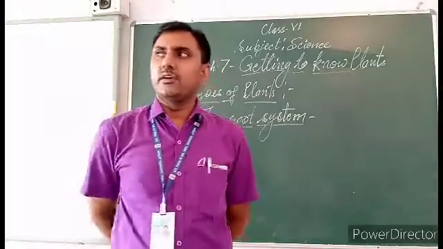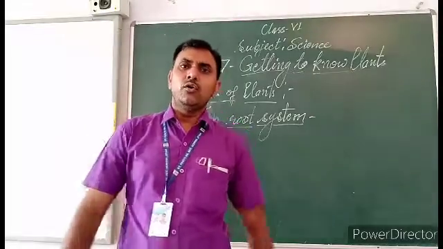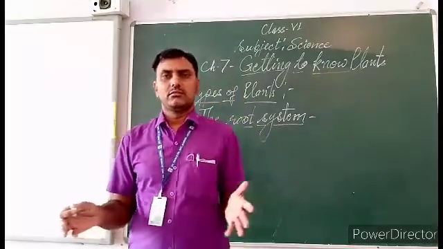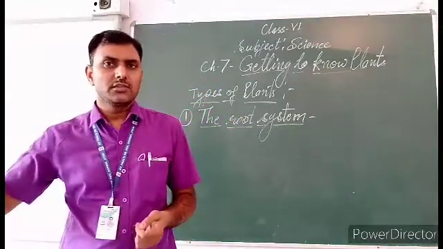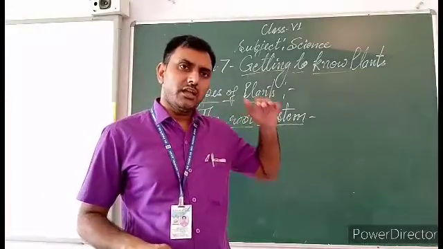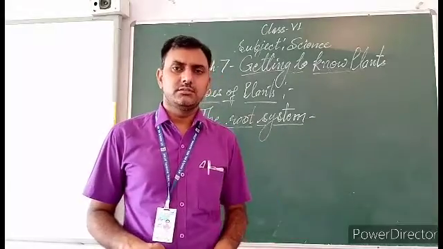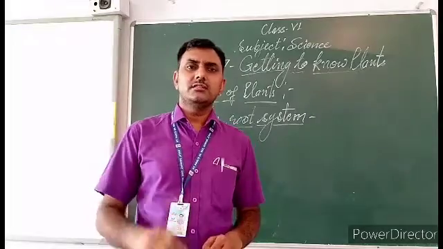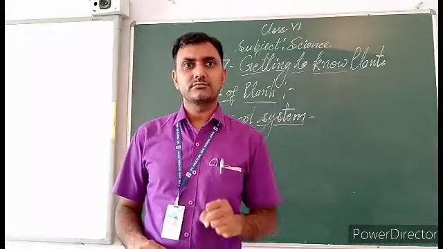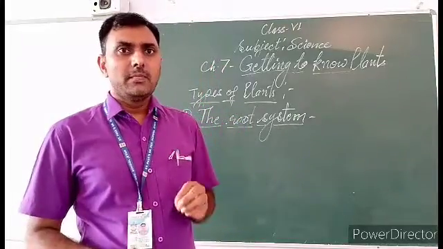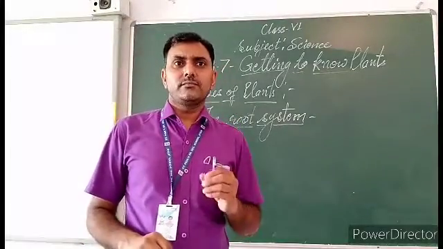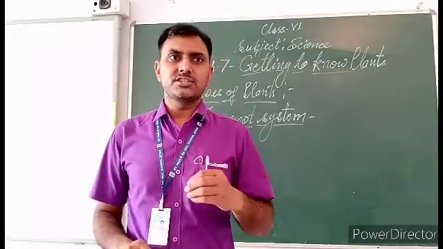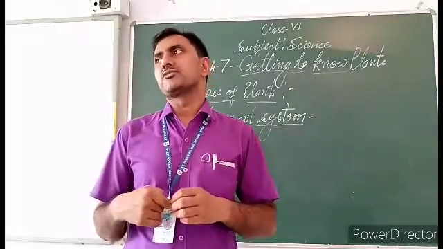Outside the soil, the whole outside plant is under the shoot system, and the inside-the-soil part of the plant is known as the root system. So the root system grows in the soil, and the shoot system grows above the soil.